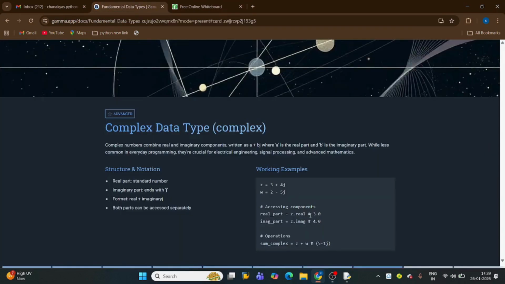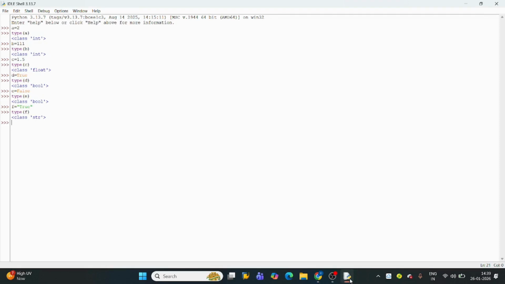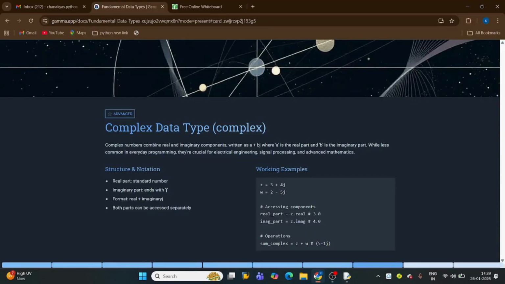Let me show you an example. g equals 3 minus 5j, and type of g. You'll get complex, because it is a complex number, where j equals root over minus 1. I hope the concept is clear up to now.